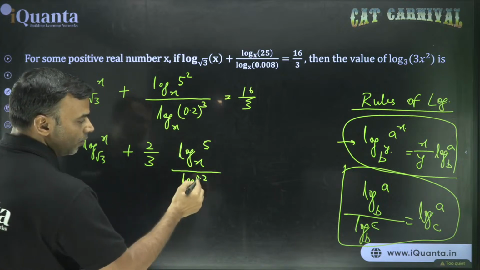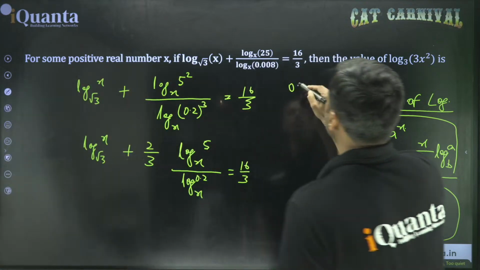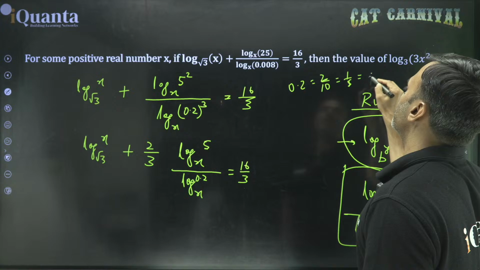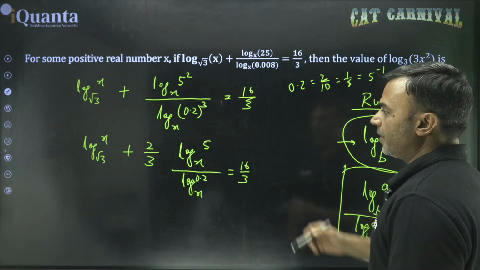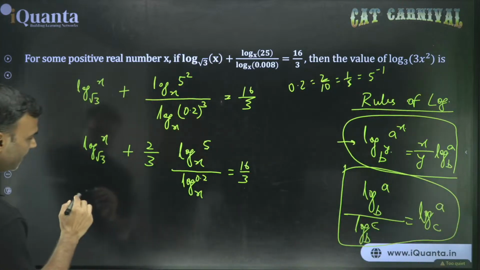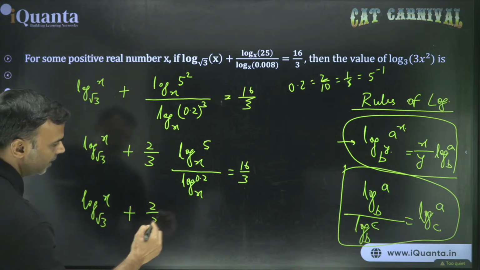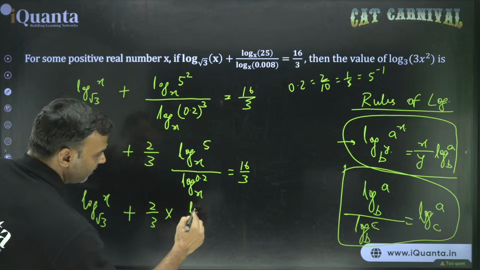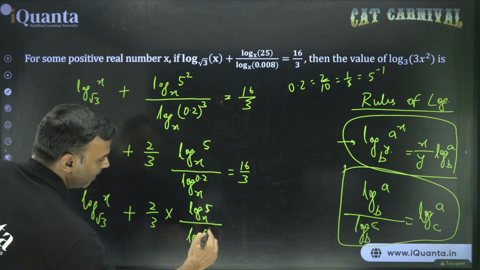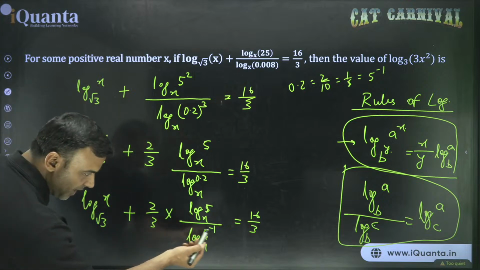Now one more thing. What is 0.2? If you look carefully, 0.2 is equal to 2 by 10. 2 by 10 means 1 by 5. 1 by 5 means 5 to the power minus 1. Now, if you have done numbers very well, this could have been done in the beginning itself. Okay? So what do we have here? Log of x to the base root 3 plus 2 by 3 into numerator log 5 to the base x divided by log of 5 to the power minus 1 to the base x, that is equal to 16 by 3.